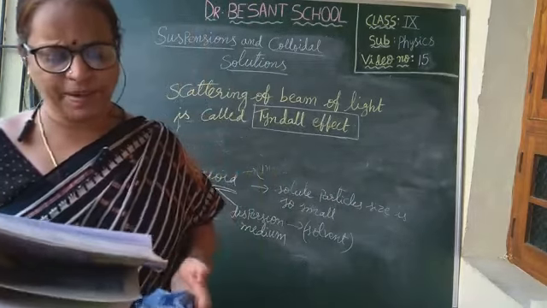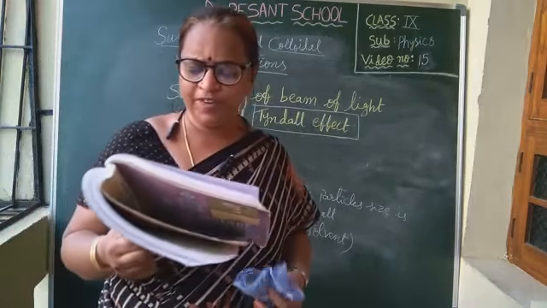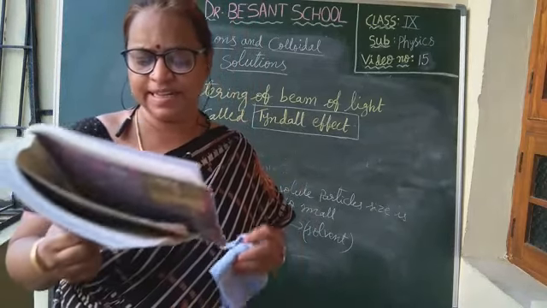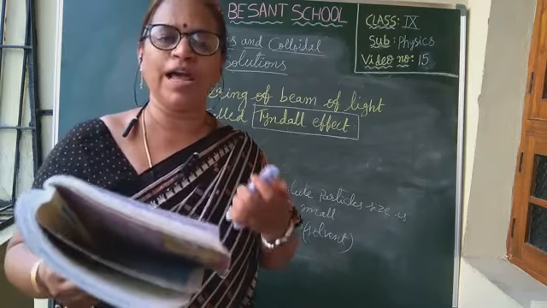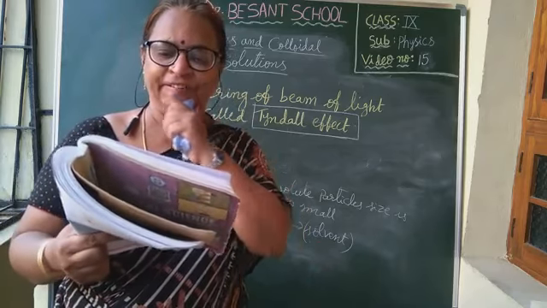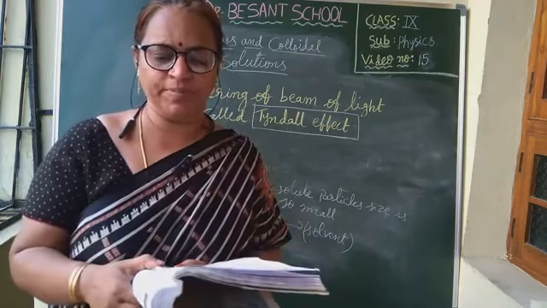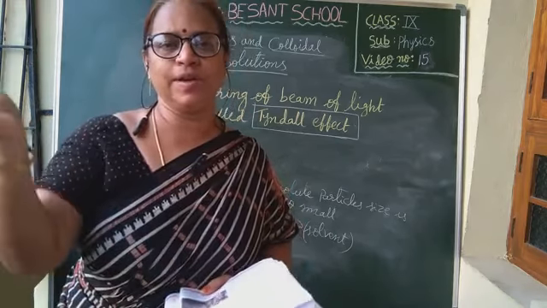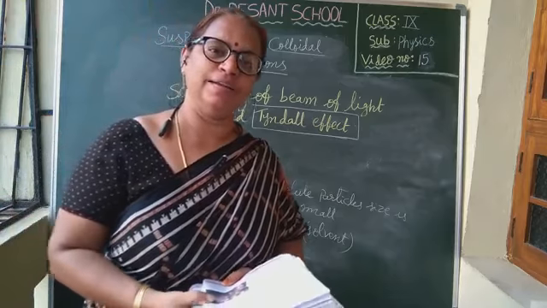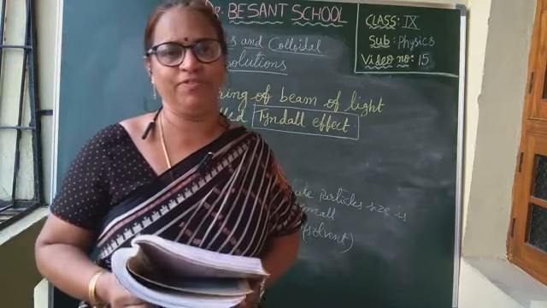When sunlight passes through the canopy of a dense forest, the mist contains tiny droplets of water which act as particles of colloid dispersed in air. And when the smoke coming out from the kitchen stove is exposed to sunlight, then also you can see the scattering of light. This is called the Tyndall effect.